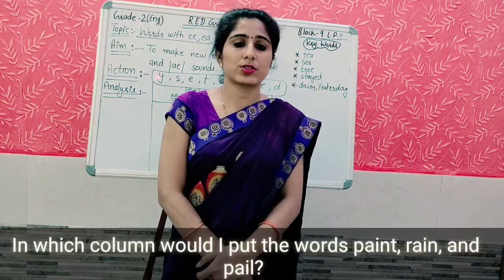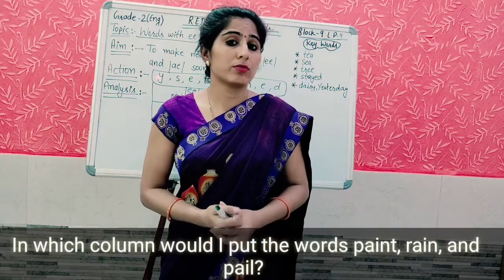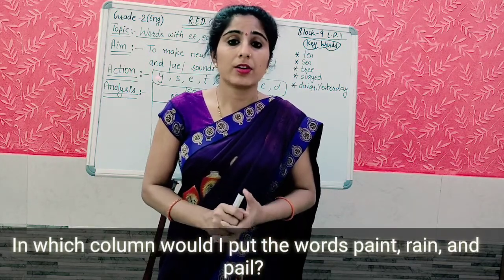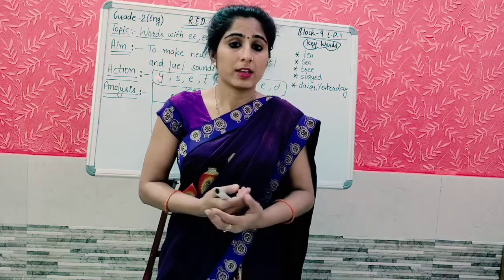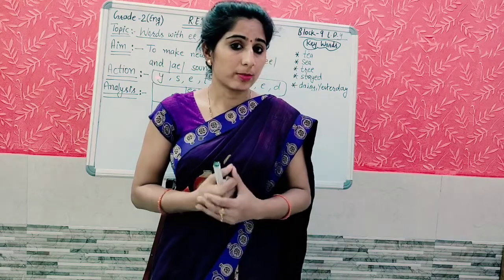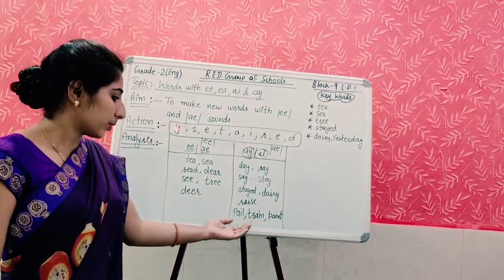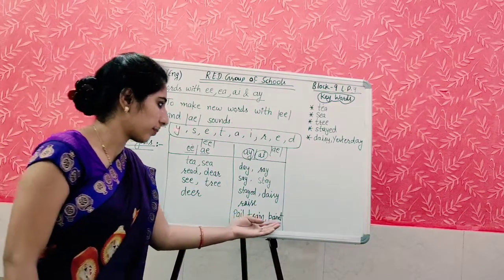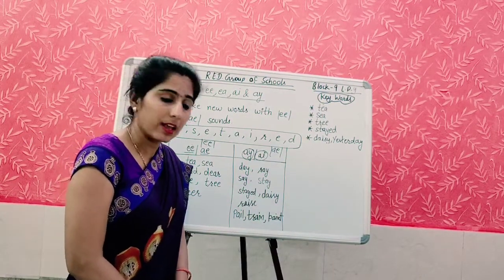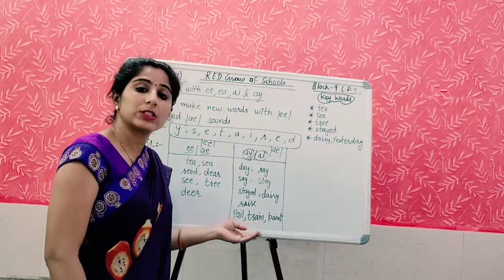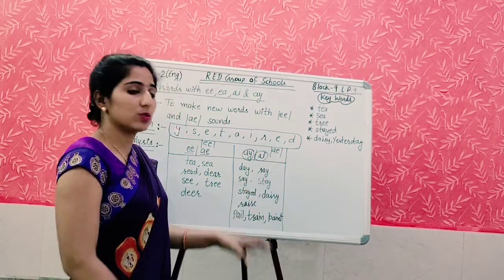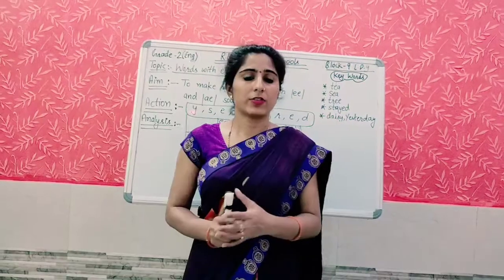Student, my next question is, in which column we should put the words paint, sail, train, pail? Yes, in which column we should put? Think about it. We have put these words pail, train and paint in this column, as we are getting the sound A. When we are pronouncing pale, which sound we are getting? Pale, A sound. So we will put these words in this column. Ready for the next question?